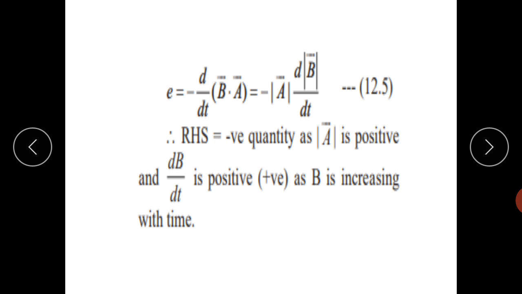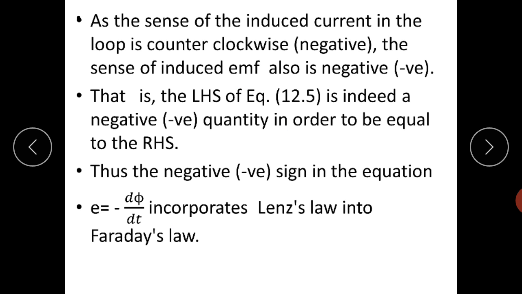Using the definition of flux, the induced EMF is equal to minus d by dt of B into A. Flux is B into A, and we consider the rate of change of BA. Area is constant, and for the magnetic field we find the derivative. The RHS is a negative quantity, as A is positive and dB by dt is positive, since B is increasing with time.